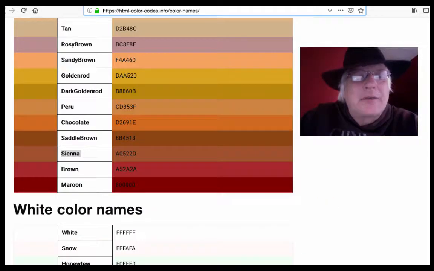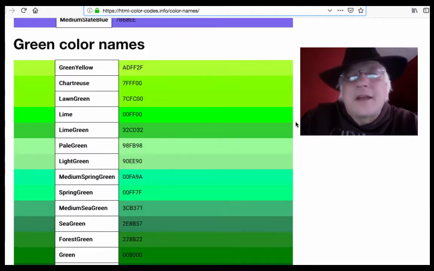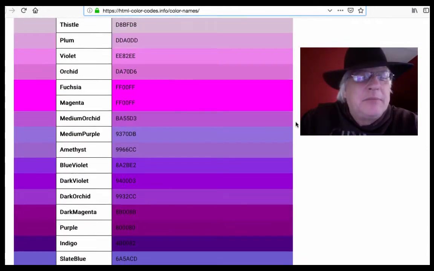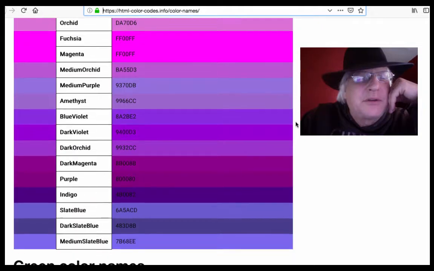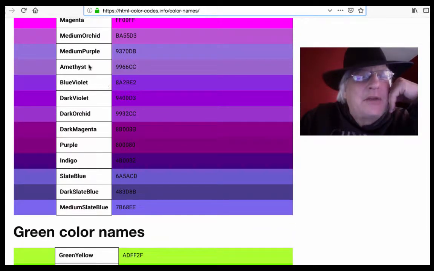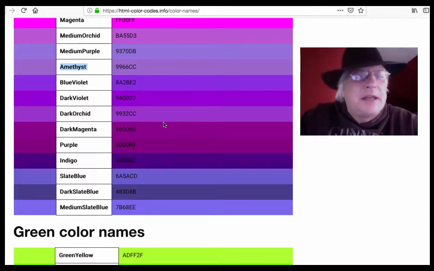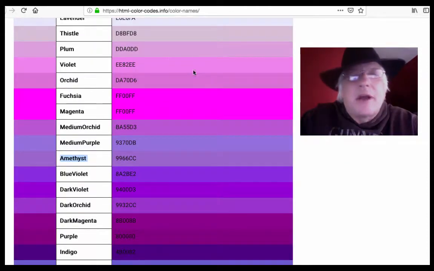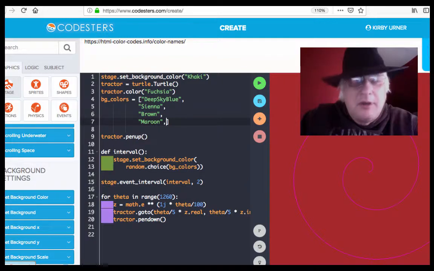Let's go back through this color coding. Remember, we can name them, we can code them. I've been emphasizing naming them, actually. Developing a vocabulary around color, that's not a bad idea, to say words like orchid, plum, thistle, amethyst. I thought I tried amethyst, and I thought that didn't work. So let's use that as a test. This may be a good way to crash Codesters. Let's add it to my list of possible background colors.